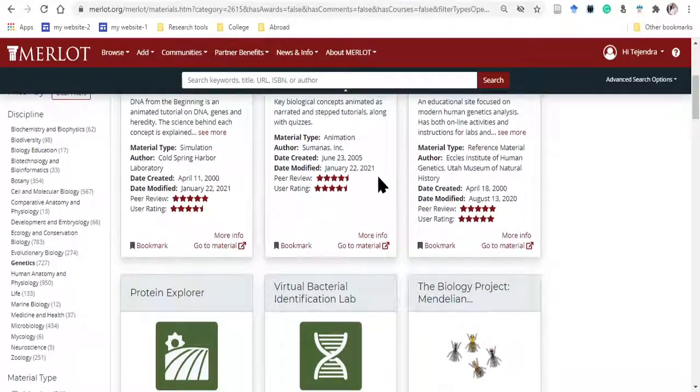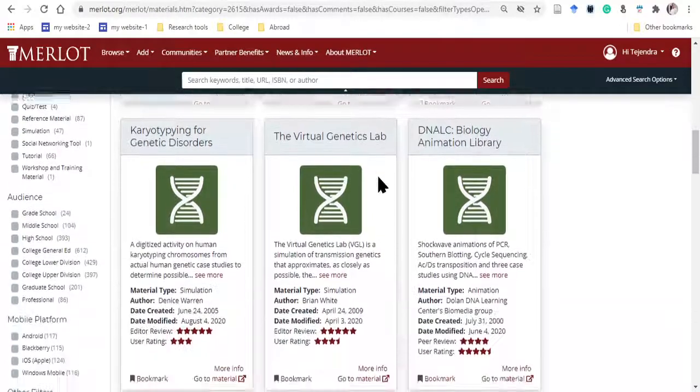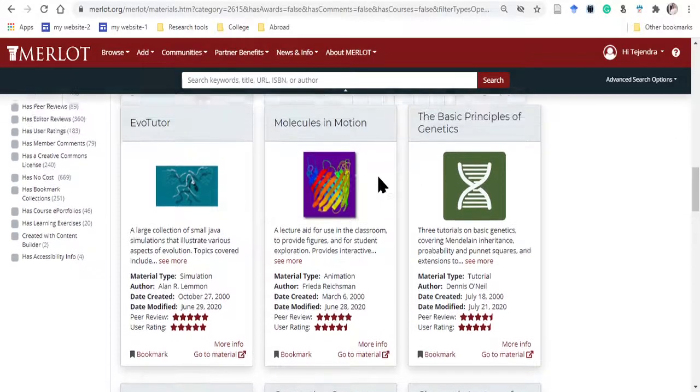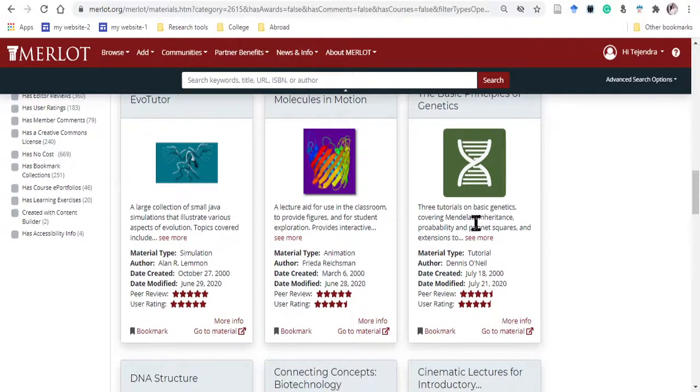I'm going below, finding some useful material for me. Okay, I want to search some tutorial material. Okay, this is the basic principles of genetics, right? So here tutorials are given, but if you want some animation, then that is also given there, simulations are given there, everything. Okay, so I want to search the basic principles of genetics. Here the tutorial is given by Dennis O'Neil. Okay, I just want to go to the material.